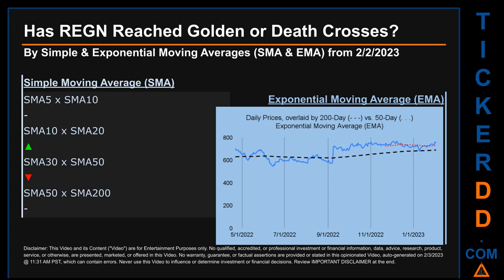Continuing with SMA, we looked across the 5 to 10, the 10 to 20, and the 30 to 50-day ranges to see if golden and death crosses had been reached. We found golden cross signal for the 10 to 20. We found death cross signal for the 30 to 50. We could find neither golden cross nor death cross signal for the 5 to 10 and the 50 to 200.